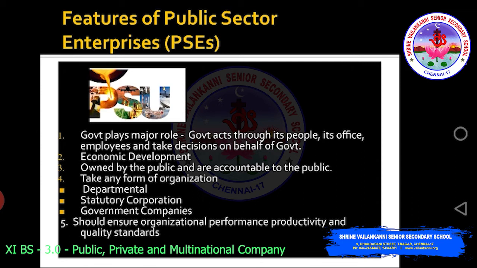Take any form of the organization, departmental, statutory corporation or government companies, it should ensure organizational performance, productivity and quality standards. Now, these are the features of public sector enterprises.